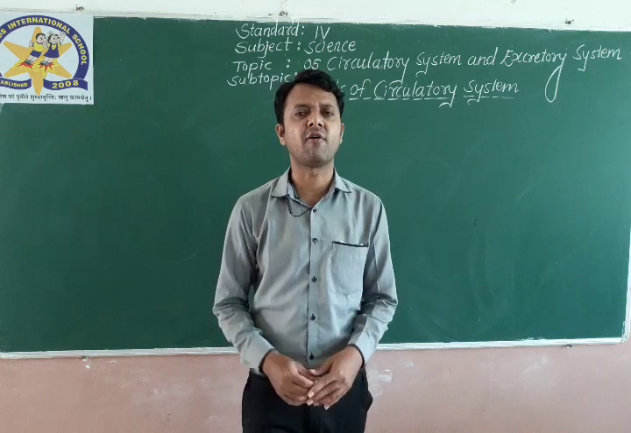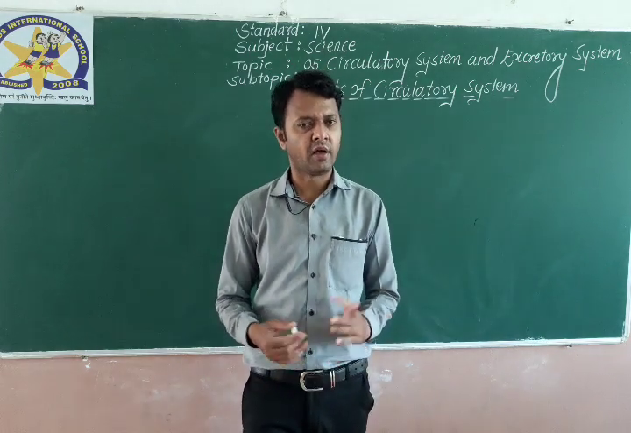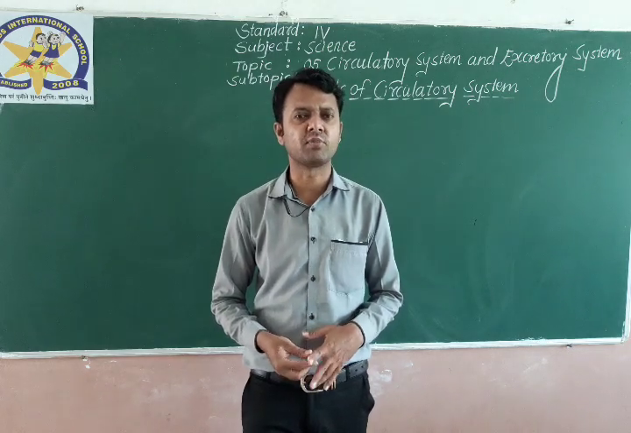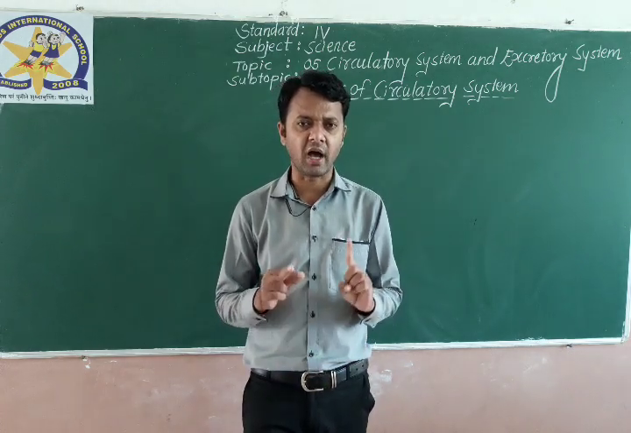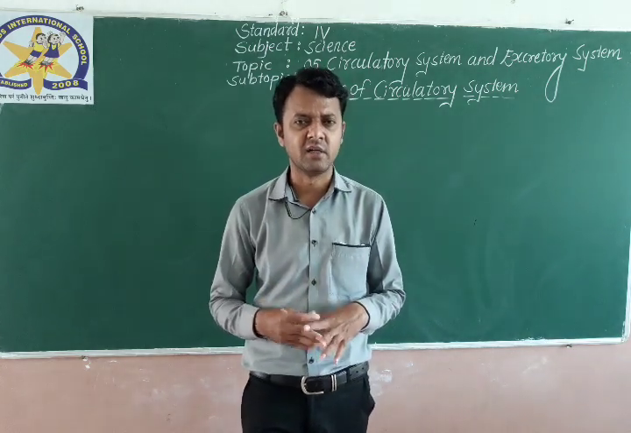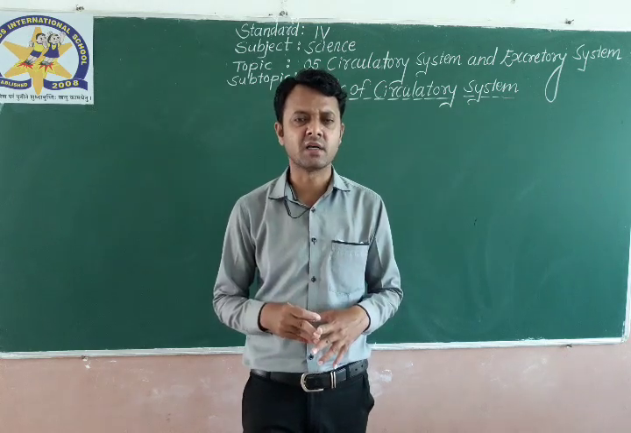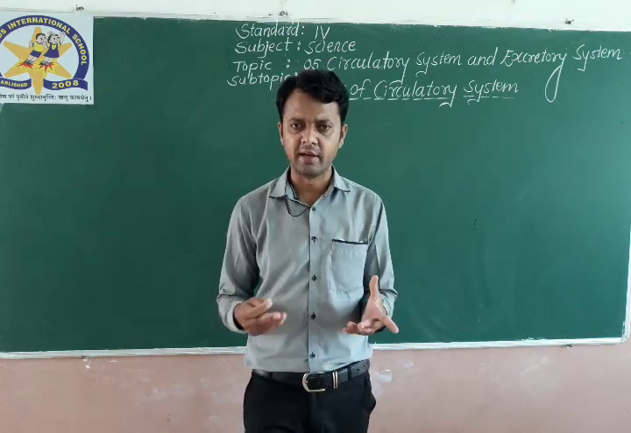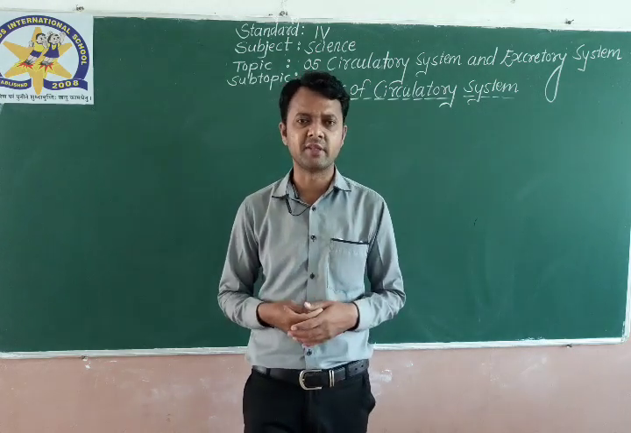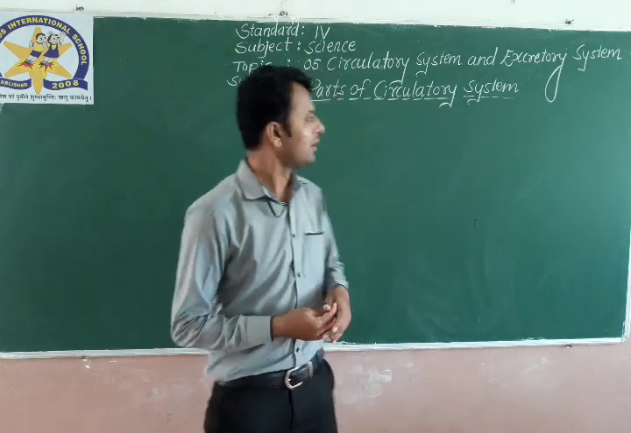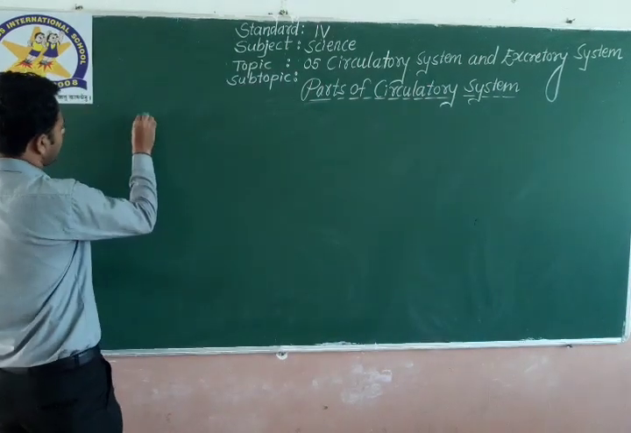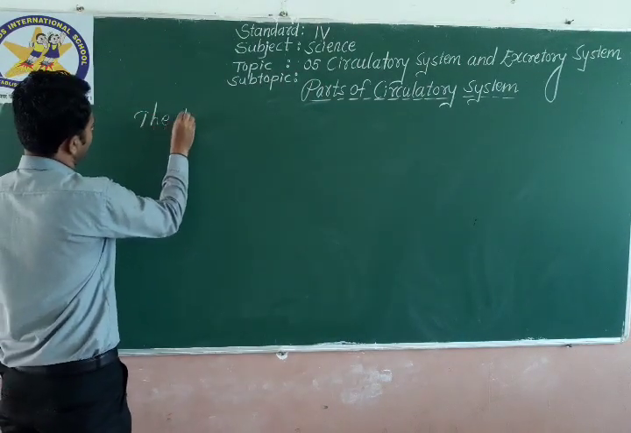While discussing the parts of the circulatory system, first of all, the circulatory system is made up of three main parts. First the heart, then the blood, and third the blood vessels. These three important parts make up the circulatory system. Let us see what the heart is, what its function is, and everything in detail.